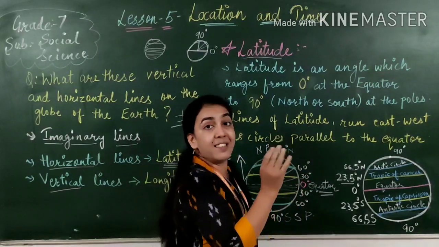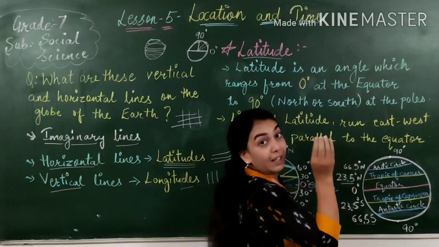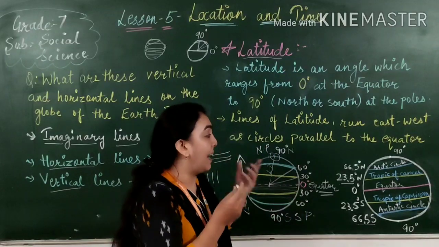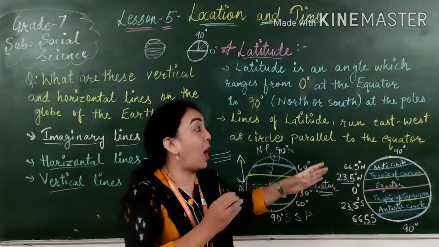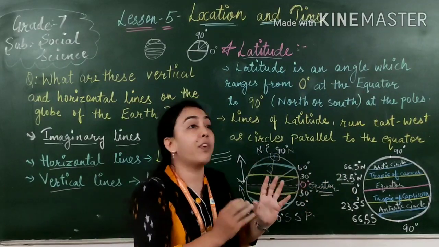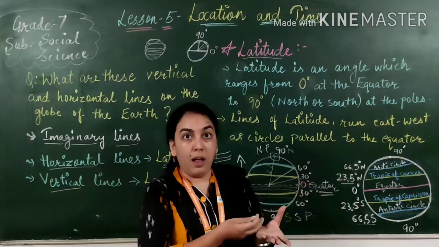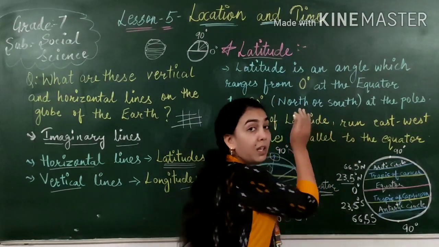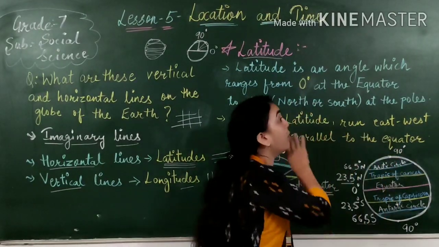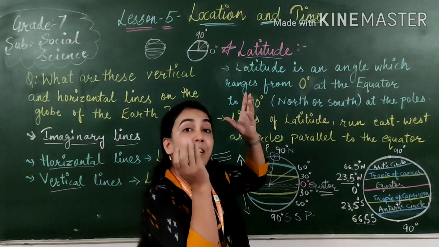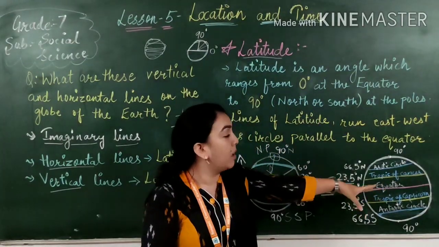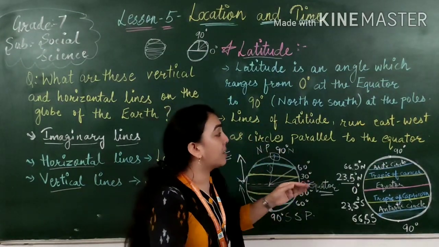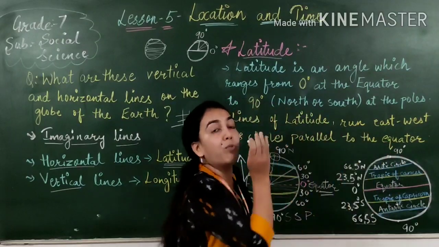for example, when the sun rays are there, sun rays totally will fall on the equator first because it is in the center. तो sun rays equator पे जल्दी पड़ती है. That is why the areas which are near to the equator, which are close to the equator, they will feel more heat and warmth of the sun. That is why, and the other difference is the areas which are far away from the equator. For example, here, यहाँ पे sun rays will not fall vertically. They will not fall like as if they are falling on the equator. They will fall slanting. So that is why वहाँ पे सब rays इतनी ज़्यादा पहुँच नहीं सकती, and that is why they will not feel that much warm or heat.